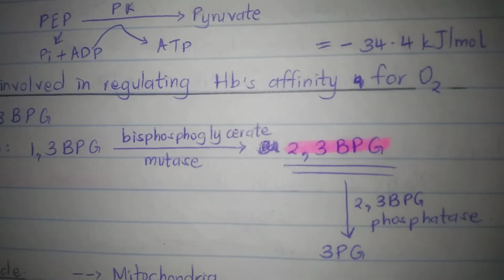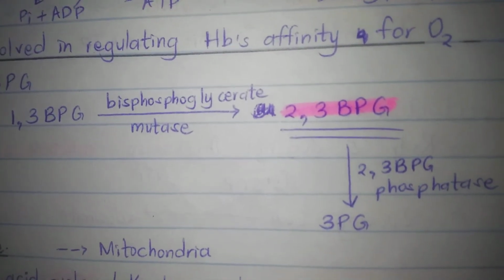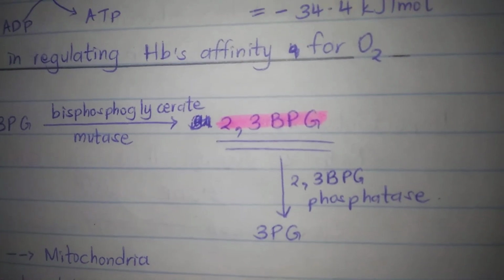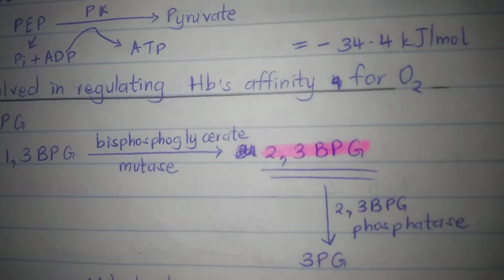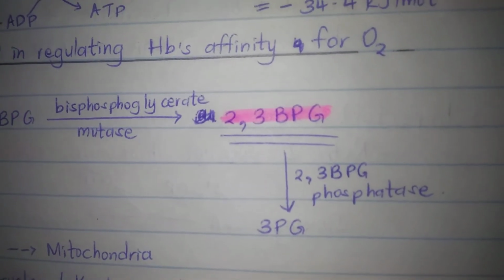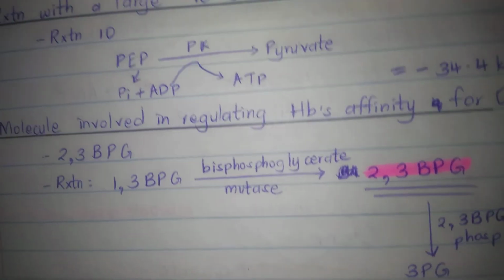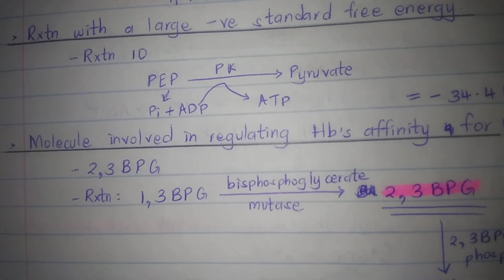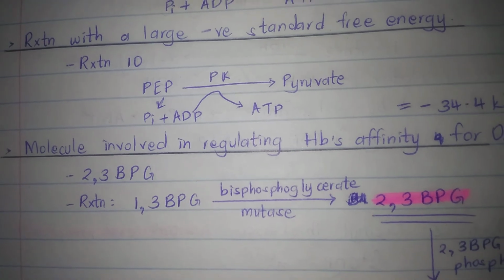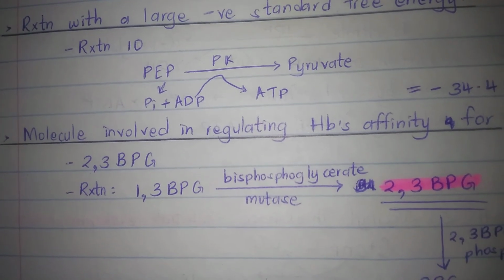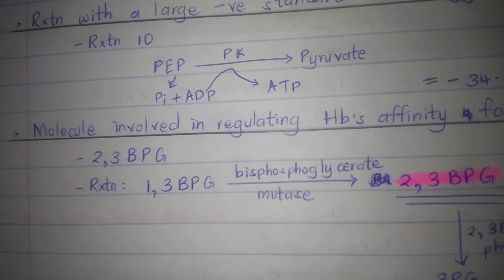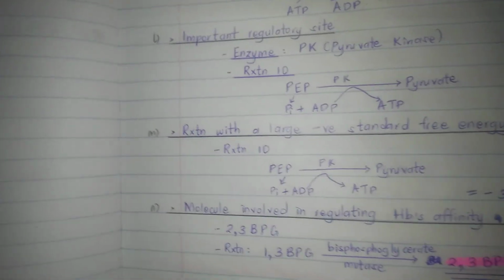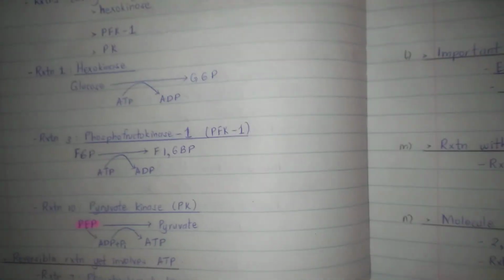This 2,3-bisphosphoglycerate can still be converted to the normal product 3-phosphoglycerate, catalyzed by 2,3-bisphosphoglycerate phosphatase. However, we're interested in this first part of the reaction, where 1,3-bisphosphoglycerate is being converted to 2,3-bisphosphoglycerate, catalyzed by bisphosphoglycerate mutase. So that's all we had for this video about glycolysis.